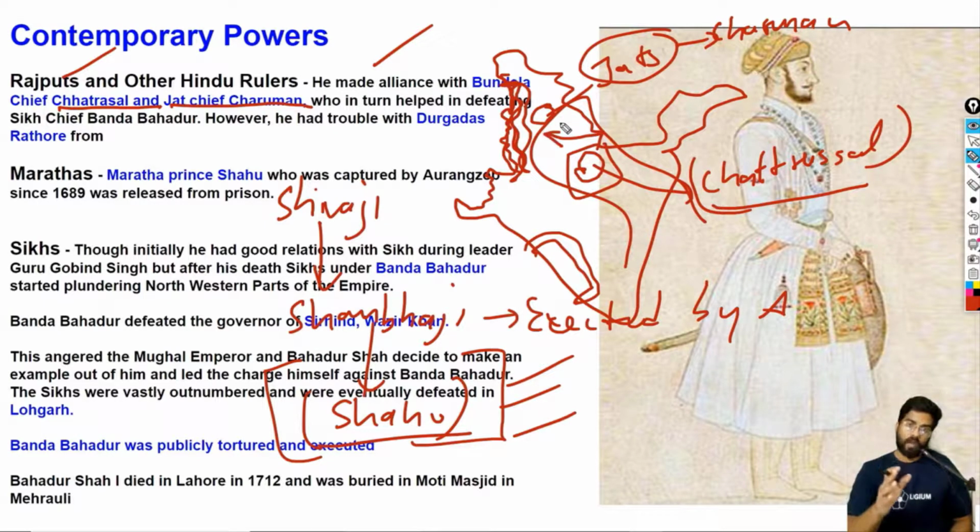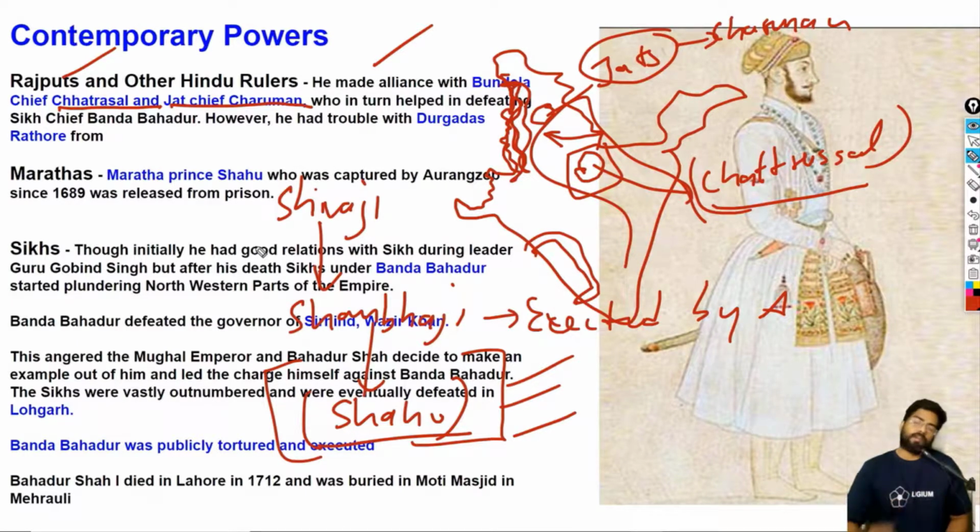Bahadur Shah himself campaigned against Banda Bahadur, and eventually he even captured him. So basically, after Banda Bahadur was captured from a fort called Lohagarh, he was tortured and publicly executed.